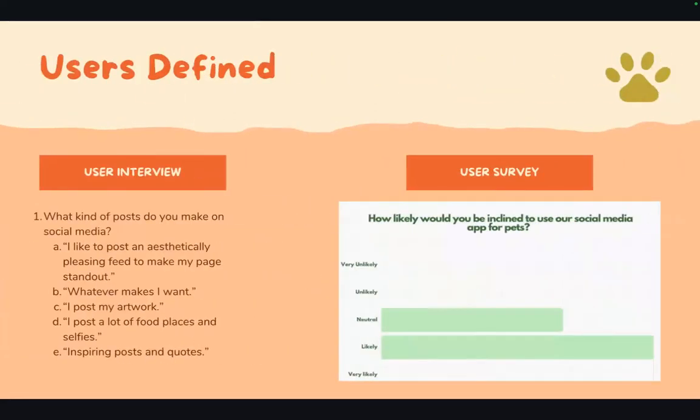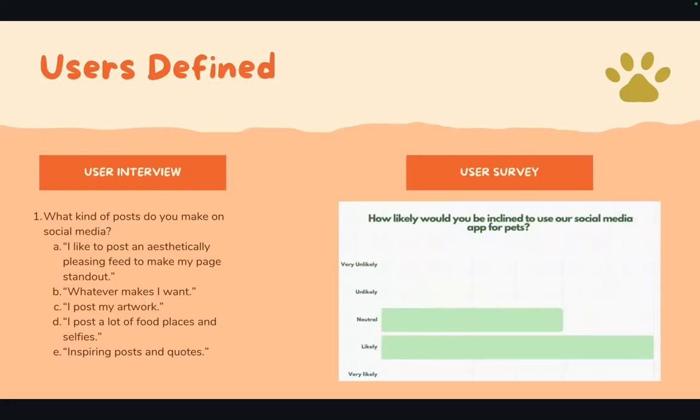Our users to find. For our interview, we asked what kind of posts do you make on social media. We asked 5 users. User 1 said they like to post an aesthetically pleasing feed. The other one says whatever they want. Number 3 said, I post my artwork. Number 4 said, I post a lot of food places and selfies. Number 5 said, inspiring posts and quotes. So ideally, they just want to post what they like.